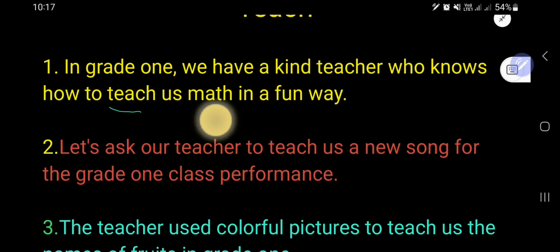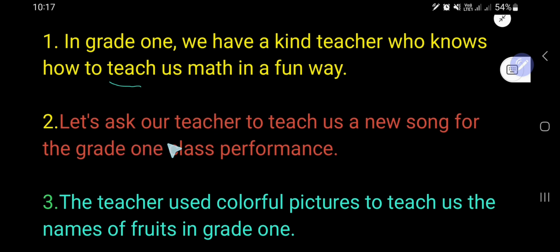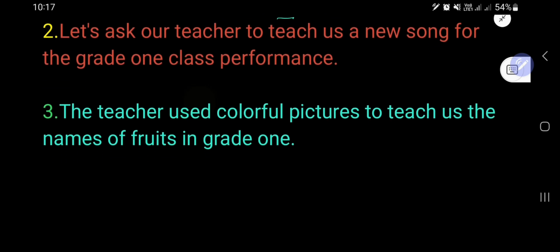Let us take another example. Let us ask our teacher to teach us a new song for the grade 1 class performance. Here the word teach has been used as a verb. Actually, it is the part of infinitive. Here is the third sentence. You can read here. The teacher used colorful pictures to teach us the names of fruits in grade 1.